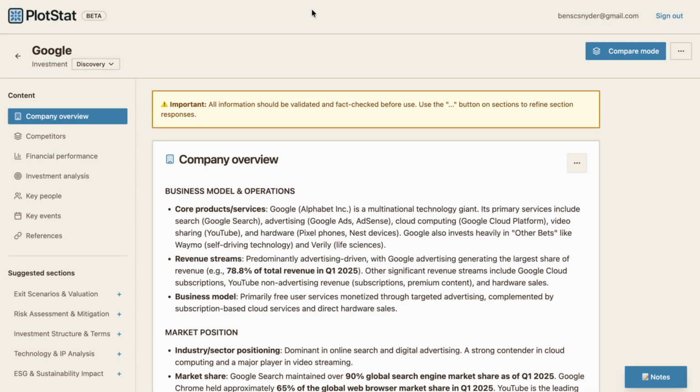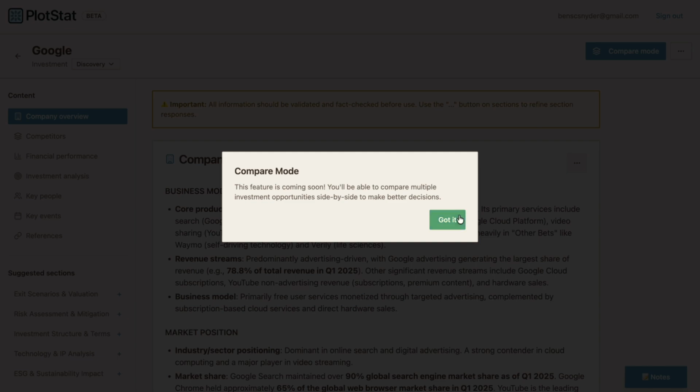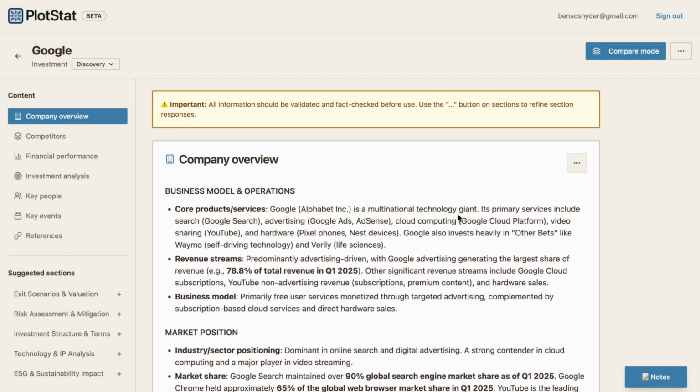Now on to an investment brief. Here's one I created for Google. Similarly, it has statuses. Right now we only have discovery, but you might imagine investing, invested, completed, or exited. We'll be adding those in a future update. There's a compare mode, which is in progress as of the time of this video. You'll be able to compare multiple investments and decide your best one.